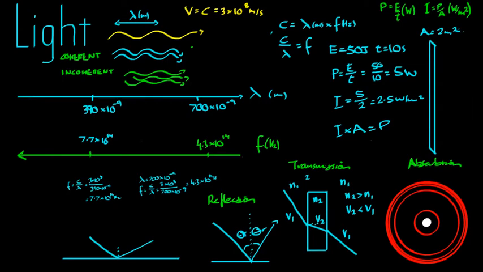Finally, absorption. This is when you have, we'll say, an atom of hydrogen, and you have an electron sitting at a certain energy level. We will say in physics it's orbiting the nucleus. It's not really orbiting the nucleus, it's sitting around it, but we'll say it's orbiting. When the light comes in, it strikes that electron and it bounces that electron up to a higher energy level.